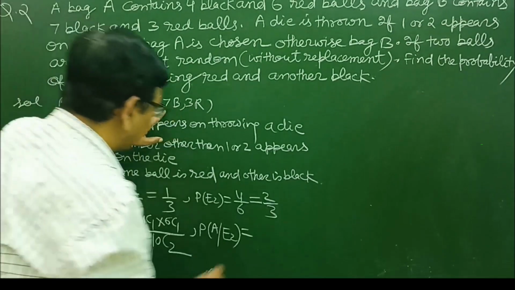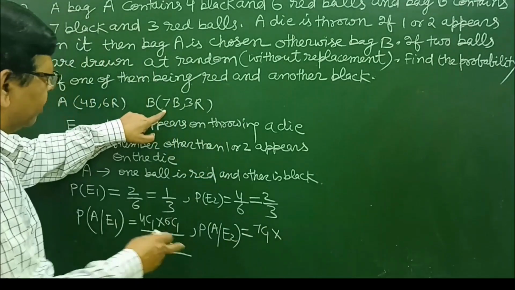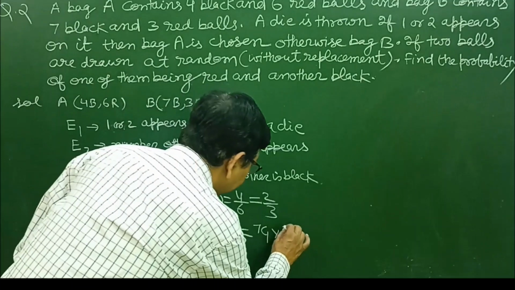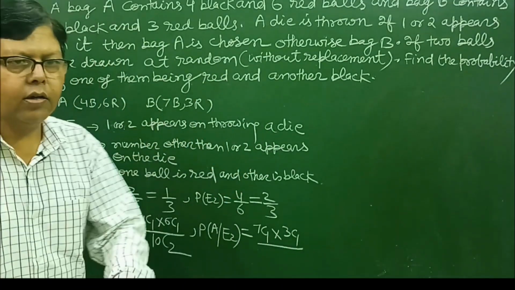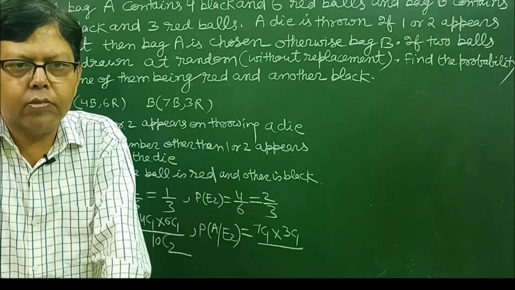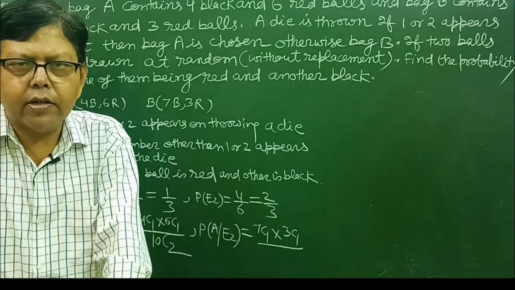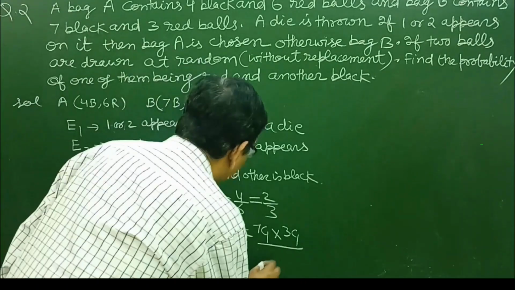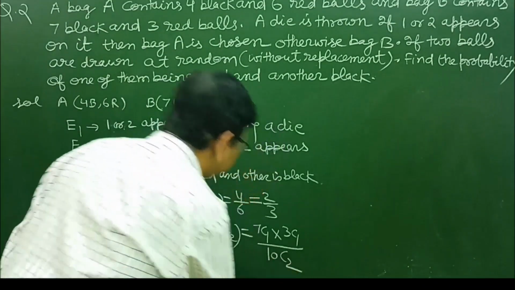Then the probability will be 7C1 into 3C1, since we need to select 1 from 3, and because there is no replacement, we apply combination. Upon 10C2, as out of 10 balls we draw 2.